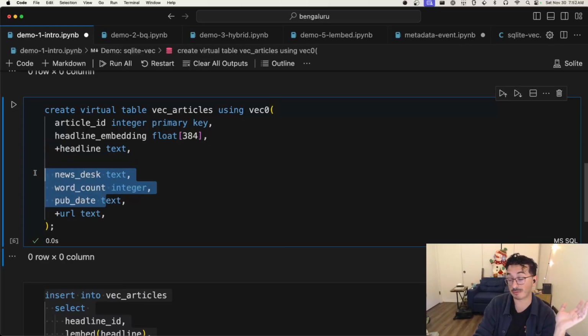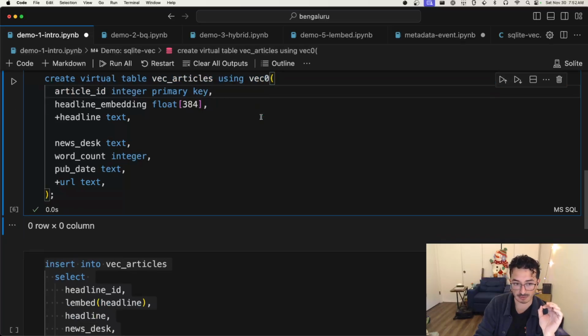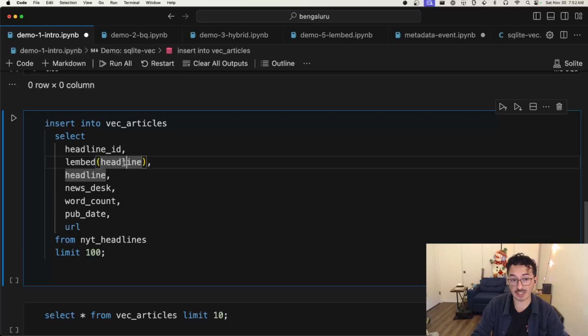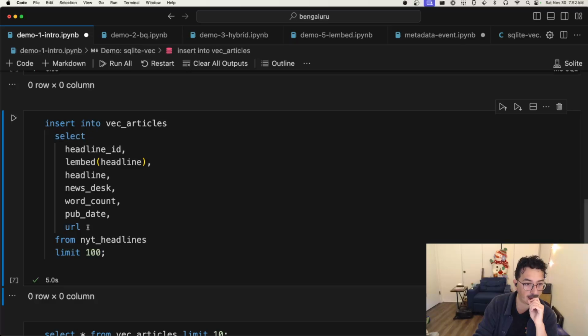And we can define other metadata as well. For example, news desk, like if the sports desk of the New York Times posted this article, or the business desk, and so on. How many words are inside of each article, the published date of the article, that kind of stuff, we can all store inside of the vec0 virtual table for SQLite-vec. After we define the schema using this create virtual table statement, we can just call insert into to insert data into this vector index using pure SQL. That's what we do here.